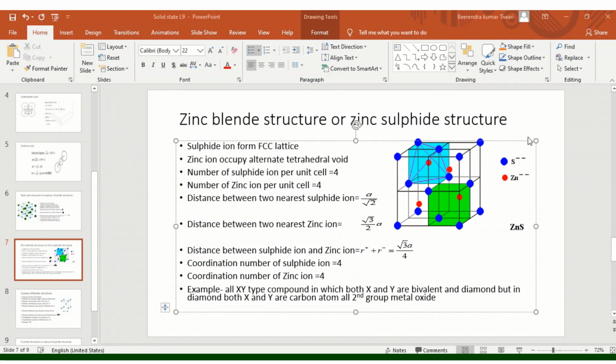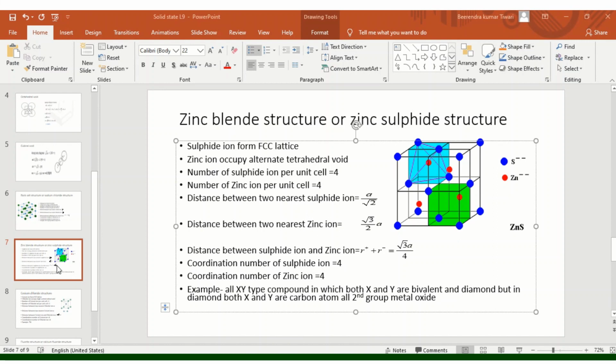So the total number of tetrahedral voids around this corner must be 8, but only alternate voids are occupied by zinc ion. That's why the coordination number of it is 4. And now zinc ion occupies tetrahedral void, so no need to explain anything. The coordination number of it is also 4, right? So it is very important to know.